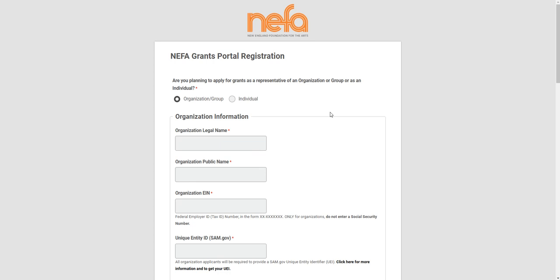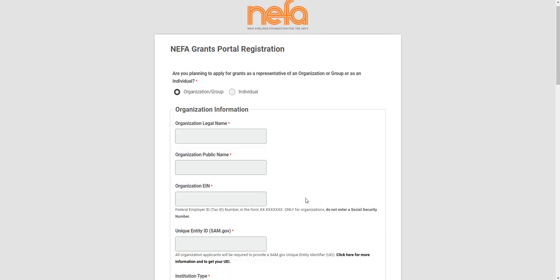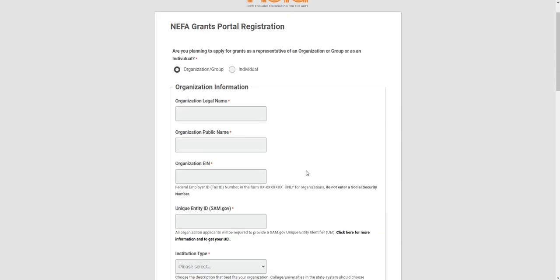At the time of account creation, organizations will be required to enter the following information: organization legal and public name, organization EIN or Federal Employer ID, tax ID number. Only legally registered entities will have this. If you are an LLC, you may have to enter 00 followed by 7 more zeros. Please do not ever enter your personal Social Security information into this field.